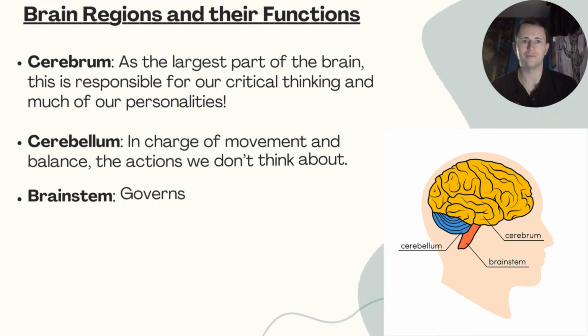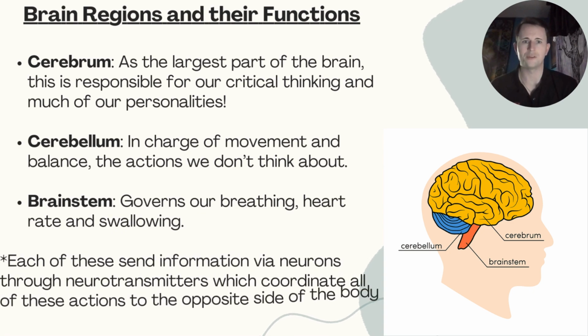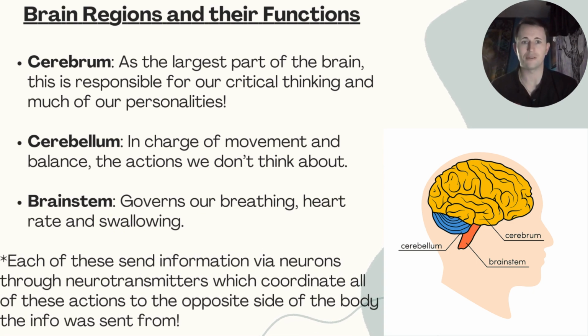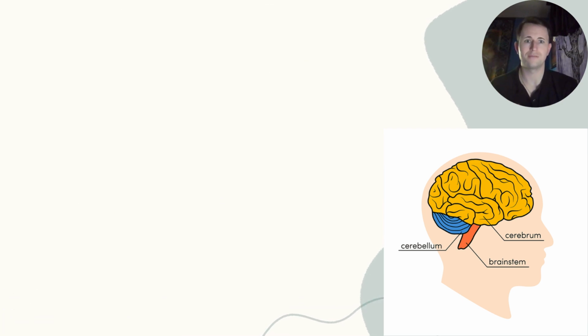Let's start with the cerebrum, which is the largest part of the brain. It's responsible for our decision making, critical thinking, and a lot of our personalities. The cerebellum is more of our autonomous movements and balance, stuff we don't think about. And the brainstem, which governs our breathing, heart rate, and swallowing. All of these send information via neurons through neurotransmitters.